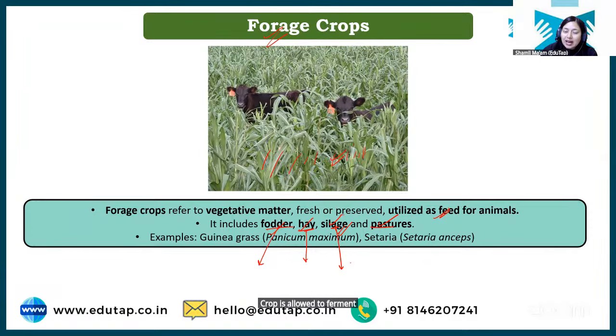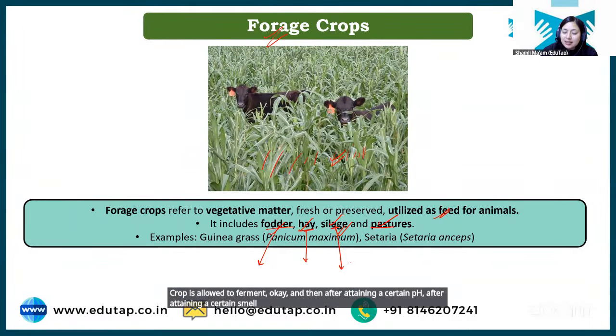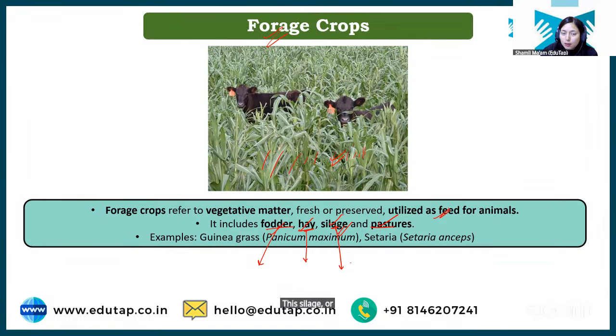Okay, and then after attaining a certain pH, a certain smell, or a certain condition, this silage or this fermented crop is stored for future use, when the farmer does not have enough supply of these forage crops. That is known as silage. Clear?